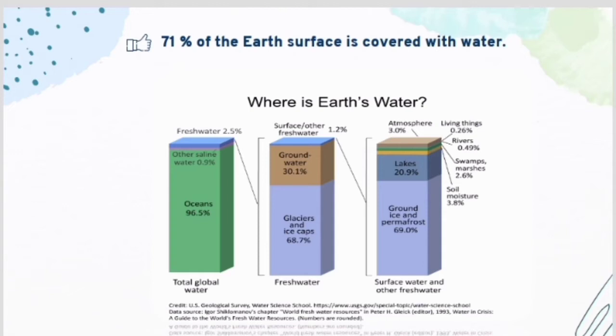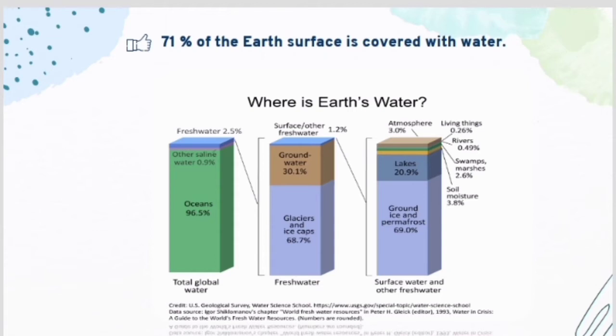As glacier, the water consists of about 68.7% in the Himalayas and the Arctic regions. Okay, it's in glacier form. Then the groundwater is about 30.1%, which is where we take water for our houses. Then the surface water is about 1.2%. The surface water we are going to see in an elaborate manner.